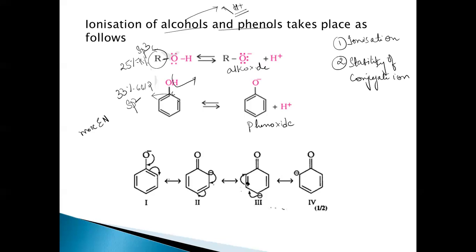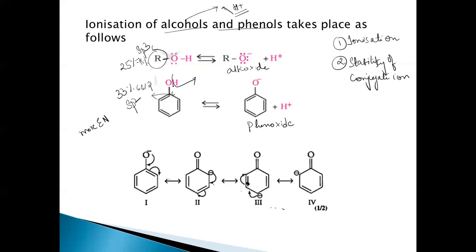Yeah, this higher electronegativity of this sp2 hybridized carbon atom of phenol, now the electron density will decrease on this oxygen atom, because this is more closer towards the shared pair of electrons, or more closer towards this carbon atom. So here the electron density will decrease on this oxygen atom when compared to that of this oxygen atom.